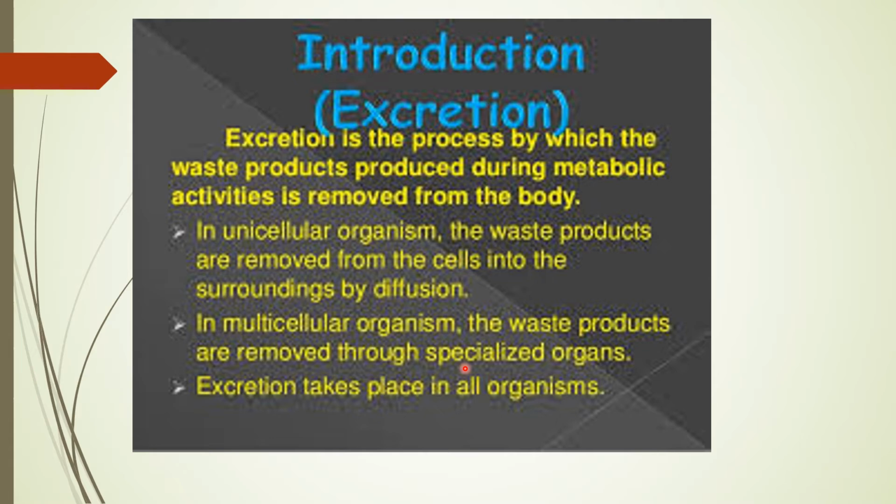Now, how this waste material goes out is the same in all forms, because the waste going out from the living organism is actually nitrogenous waste. How does this nitrogenous waste come into the body? Obviously it comes from the breakdown of food. So it is nitrogenous waste and it should go out from the body in three different forms. It may be in the form of urea, uric acid, or ammonia. It depends on the different types of habitat where the organisms live.